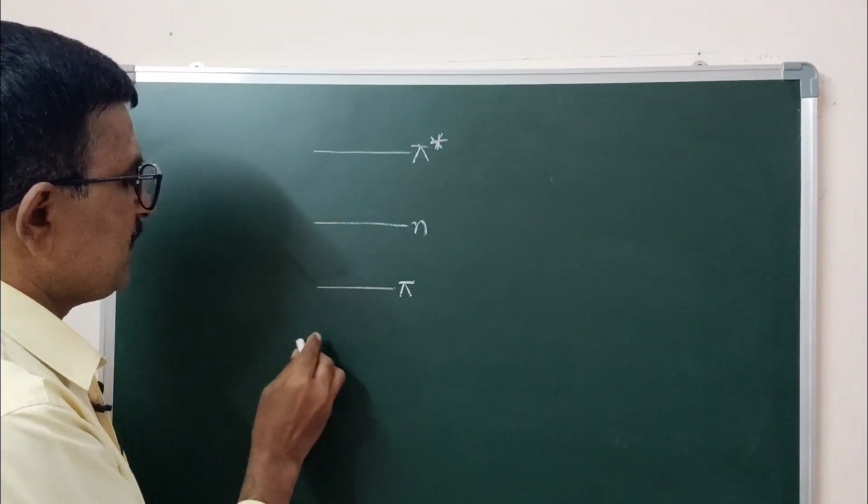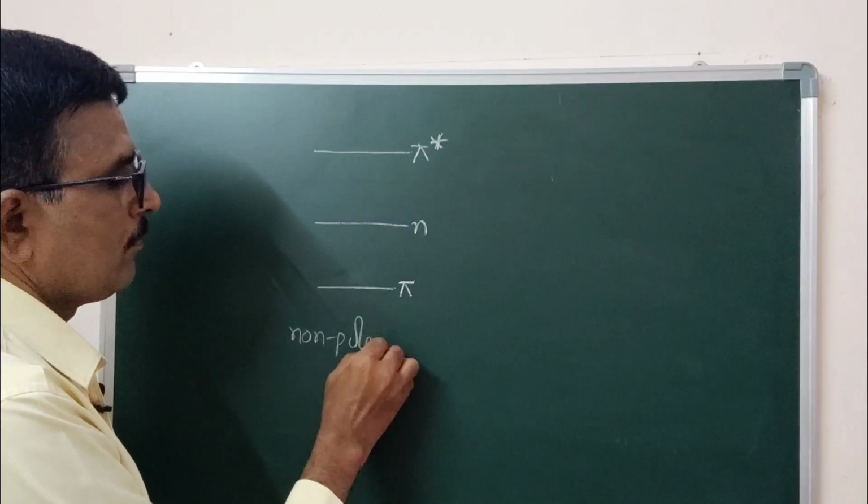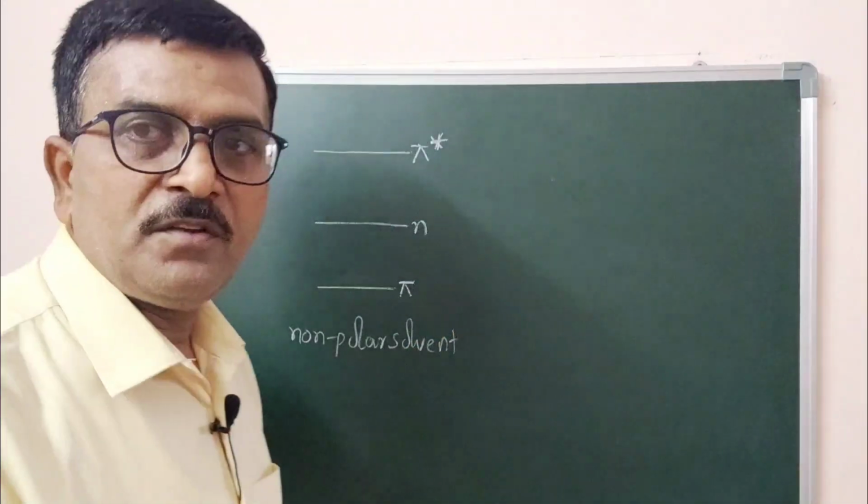Now this is in the presence of non-polar solvents.